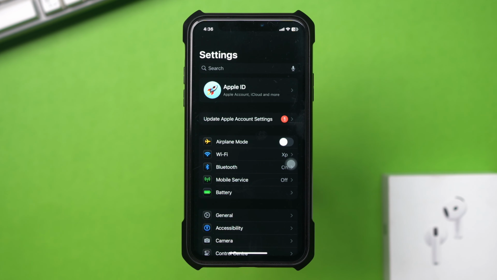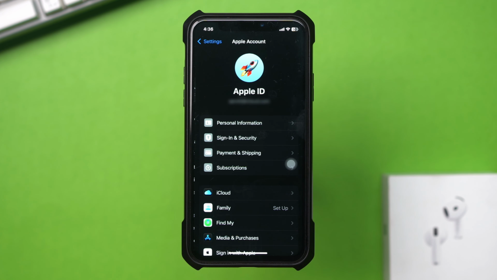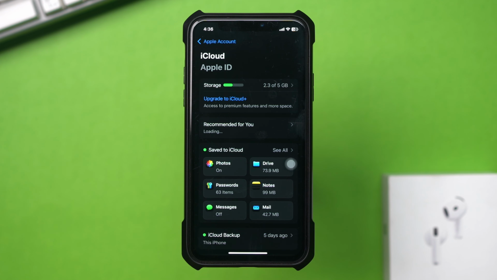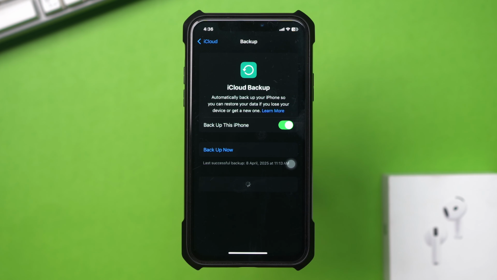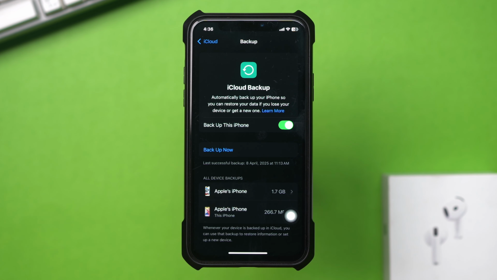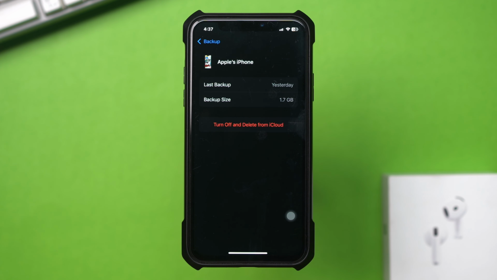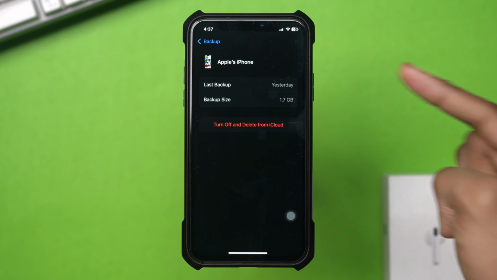Open Settings. Tap your name at the top, then tap iCloud. Scroll down. Tap iCloud Backup. Select your iPhone to see the date of the last backup. If the backup was made before you deleted the call history, proceed to the next step.